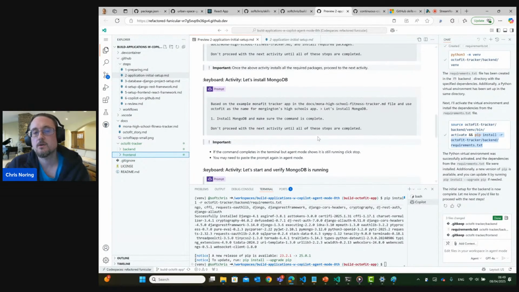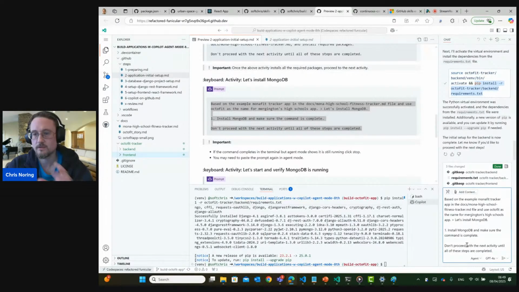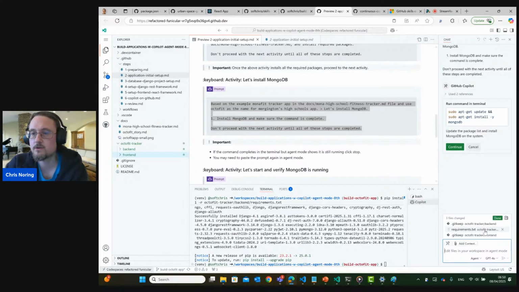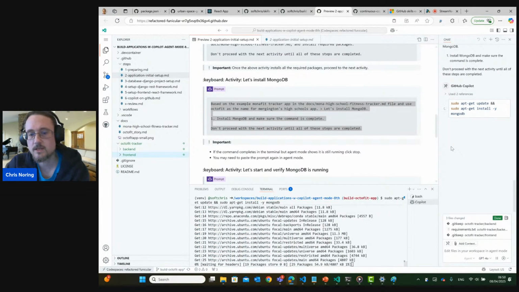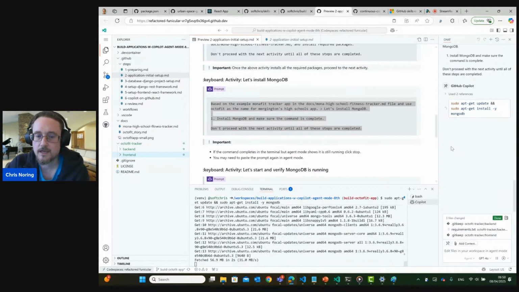Excellent. So we're starting with this application from the back. That means that we are installing the MongoDB database. Hands up if you know exactly what to type to install MongoDB. Probably no hands up, right? Because this is information that we don't want to keep in our head, but we rather want to rely on an agent or maybe Stack Overflow to figure out what the install command should be. In this case, thank you, agent, for giving me the instructions for how to install the binaries. So I'm going to run those. And because this is Codespaces, this will install the database lightning fast in just a few seconds.